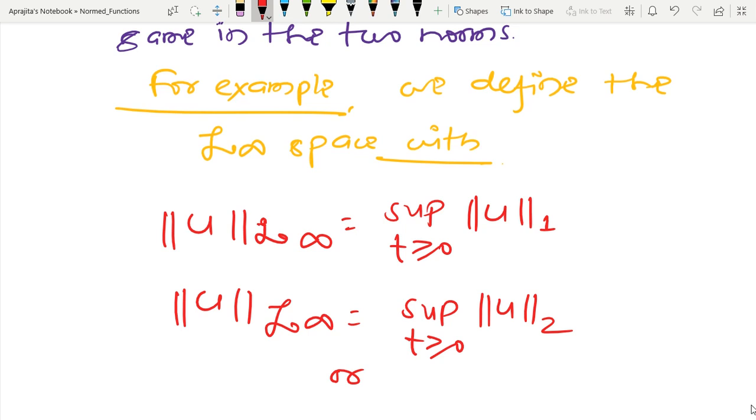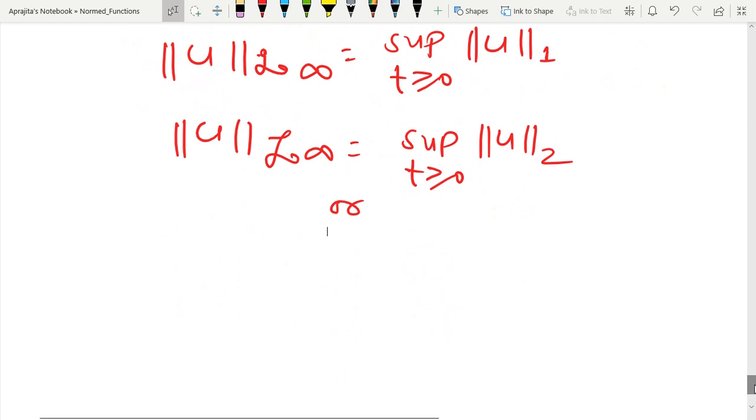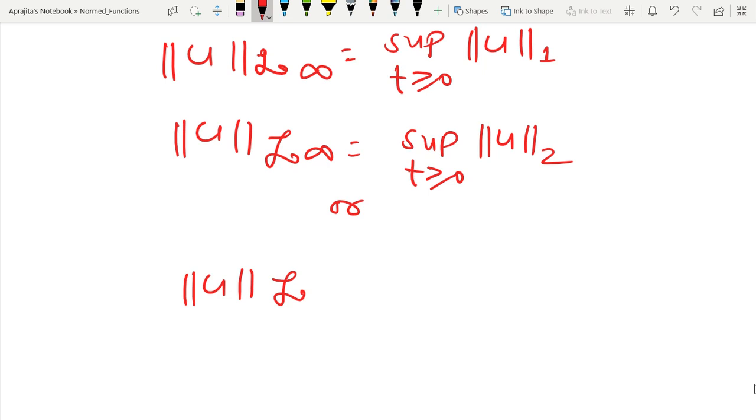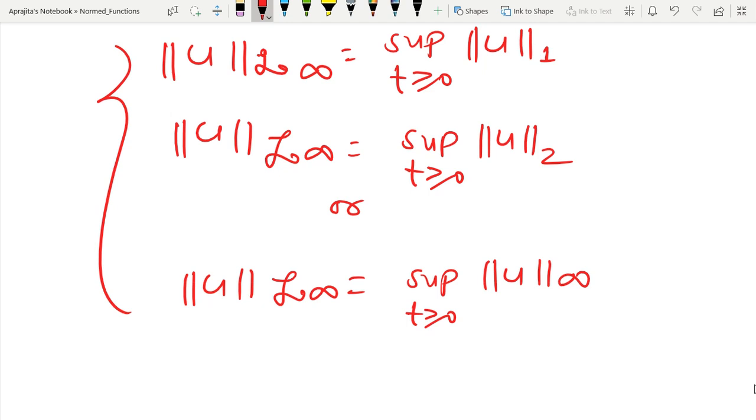Or another possibility is like this, U in L infinity, and after that I will define the supremum like this. However, if you see the problem, then commonly we are taking the two norm. So try to see these three different kinds of definition, then you will be able to understand the concept precisely.